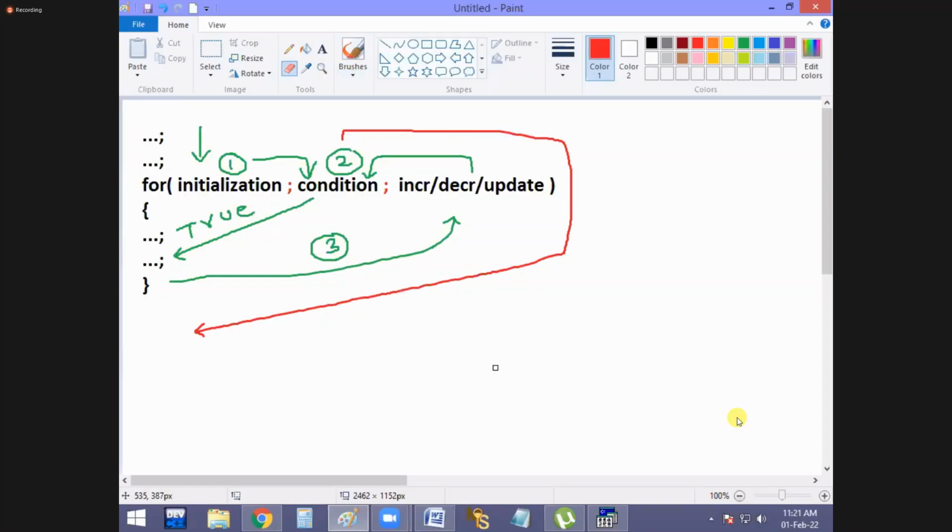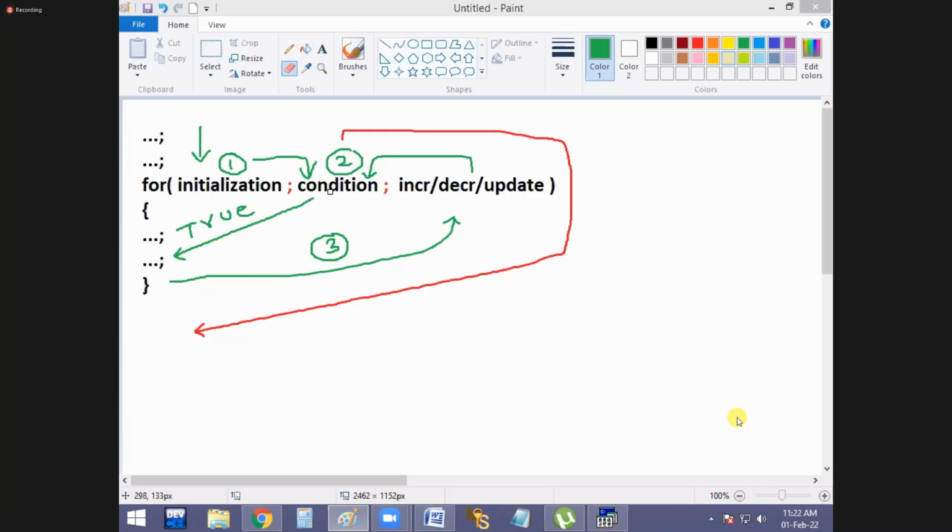Once again, I'm going to explain. Generally, what is the C program execution order? Top to bottom. Here also it is the same: your program goes from top to bottom. First of all, the first part is always initialization, where the variable is initialized. Later, the given condition is checked as true or false. It is the second part.